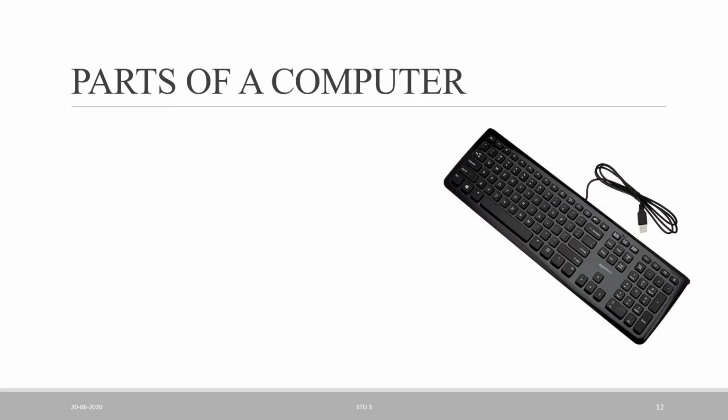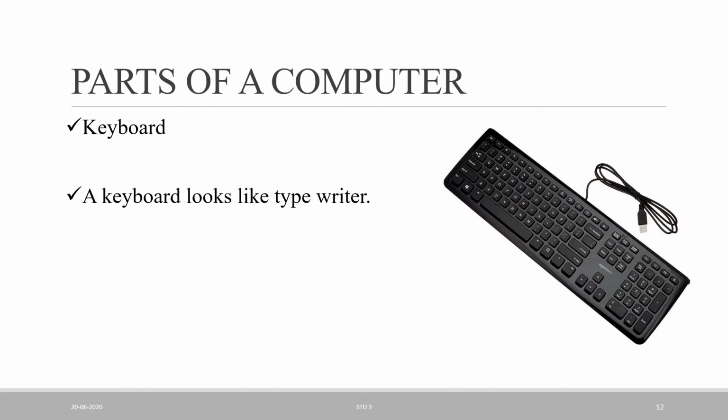Now see the next one. A part of the computer. See, this is a keyboard picture. And the keyboard looks like a typewriter. You can see it has so many buttons on it, and it looks like a typewriter, because a typewriter also has so many buttons on it, A to Z letters and special symbols also. So it is the same as the typewriter.